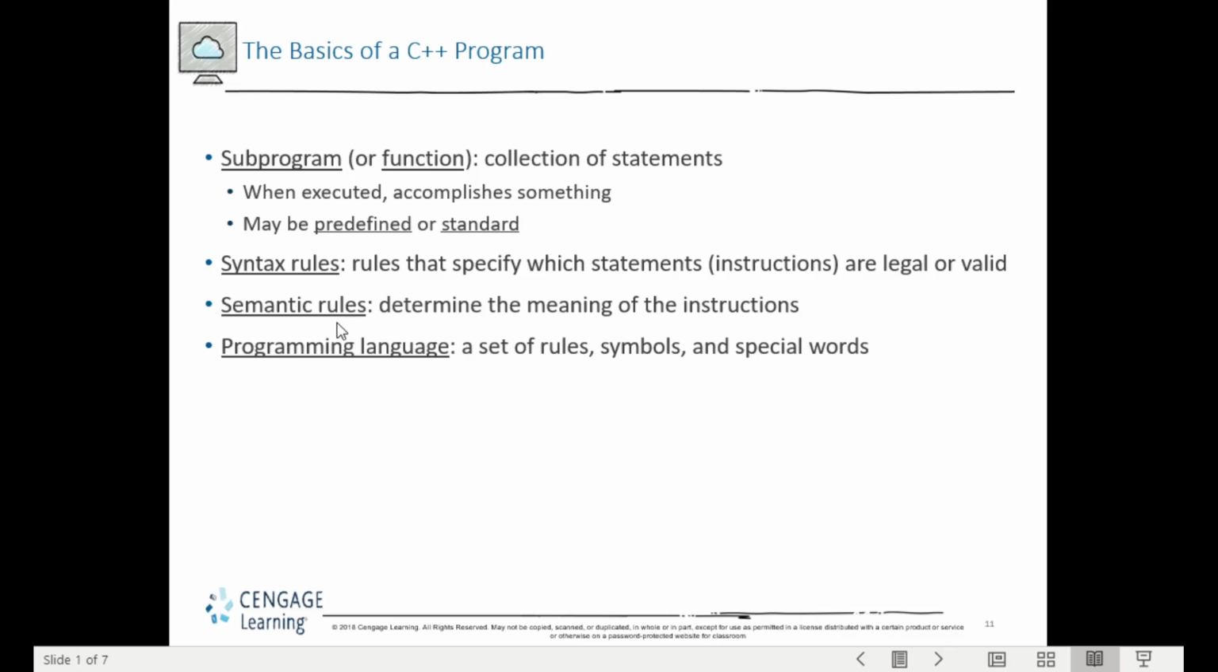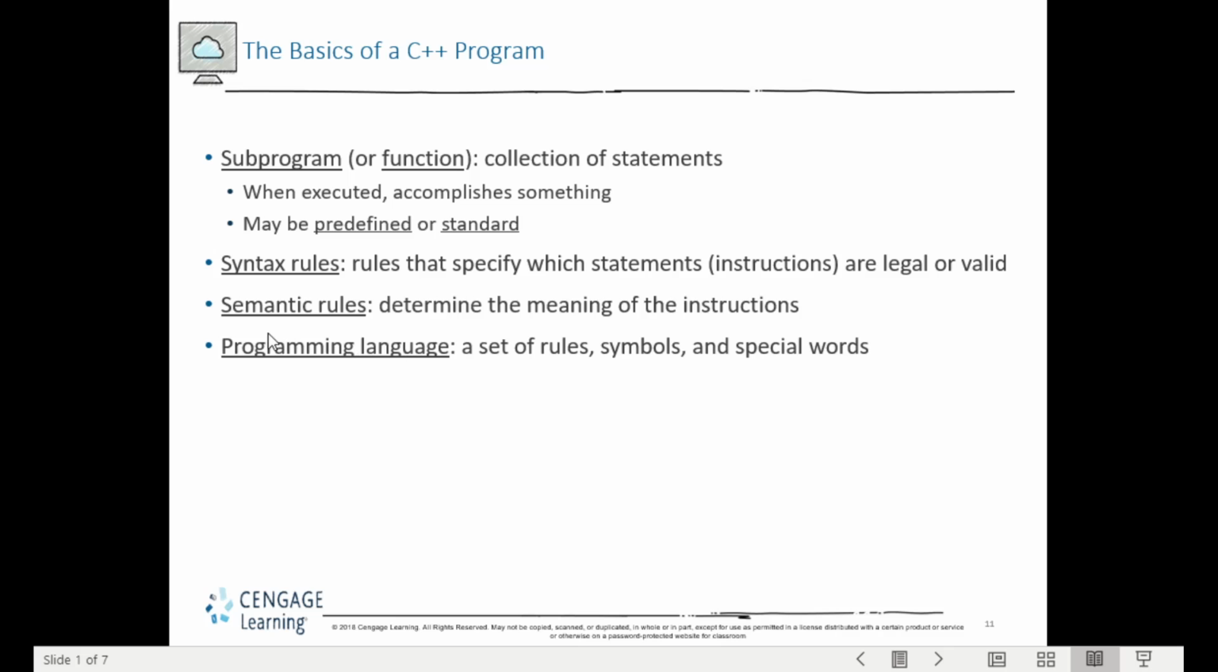Looking at the definition of a programming language, it consists of a set of rules, symbols, and special words. In C++, there are two types of rules. The first one is syntax rules, which specify which instructions are legal or valid. For example, when we declare an identifier, we have to make sure it complies with the syntax, that it must start with a letter or underscore.